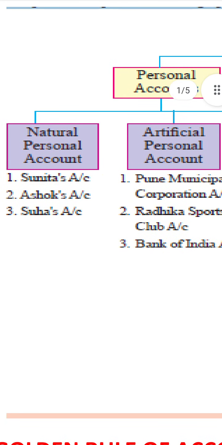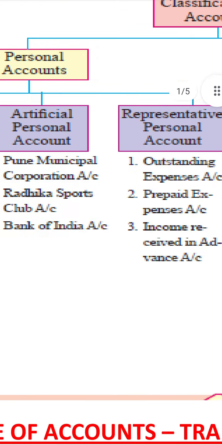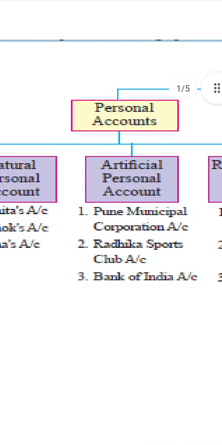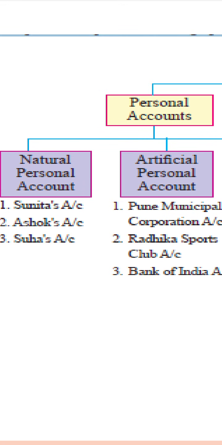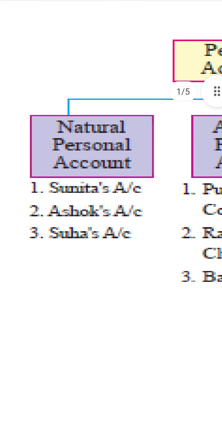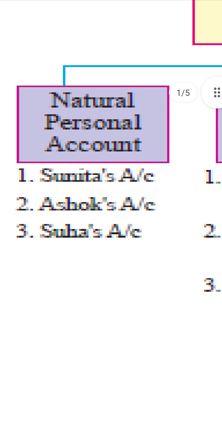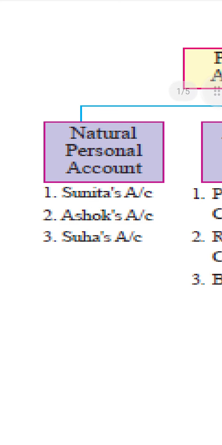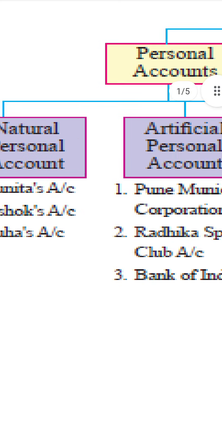What do we mean by a personal account and what do we mean by an impersonal account? Personal accounts means any naming account. In a naming account, the natural person means the human being. So under natural personal accounts, the name of a human being is always shown, like Sumitra, Ashok, Subhas, whatever it may be. Any person's name is a natural personal account.